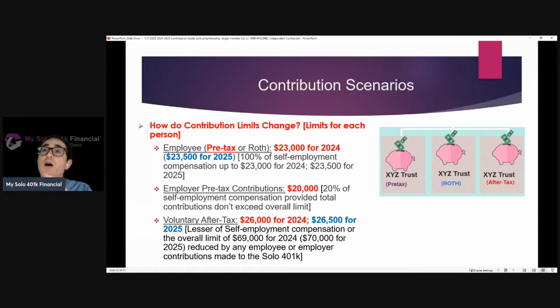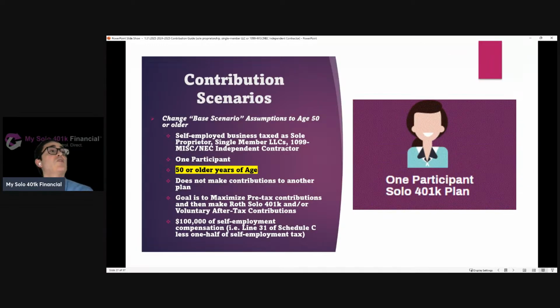But this scenario just illustrates that the ability to contribute is based on each person's scenario. So each person's age, each person's income, each person's objectives. So now let's go back to the base. We're back to one person, doesn't make contributions to another plan. They want to first maximize pre-tax and then make additional contributions as Roth or voluntary after-tax. And they have $100,000 of self-employment compensation.